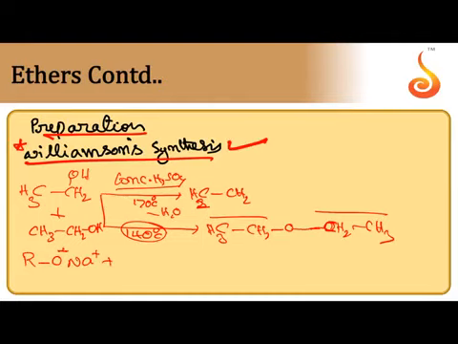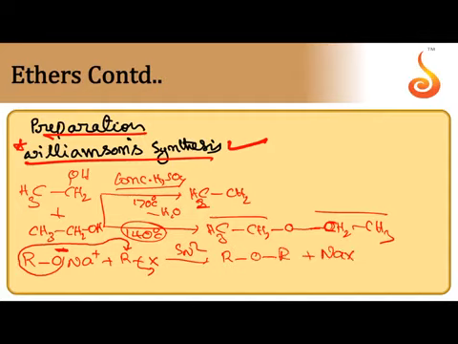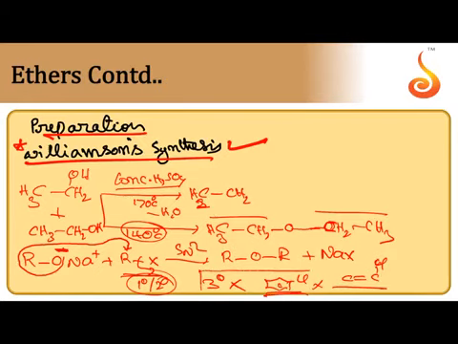Alkoxide on reaction with alkyl halide undergoes an SN2 mechanism. Alkoxide, through oxygen, attacks the electrophilic carbon. This is an example of an SN2 reaction, and ether is obtained. In this mechanism, you have to remember the alkyl halide should be 1 degree or 2 degree. It should not be 3 degree. It should not be aryl halide. It should not be vinyl halide, because they do not undergo SN reactions easily.